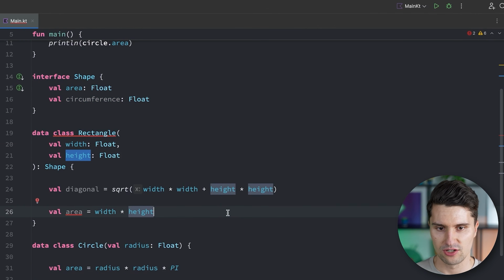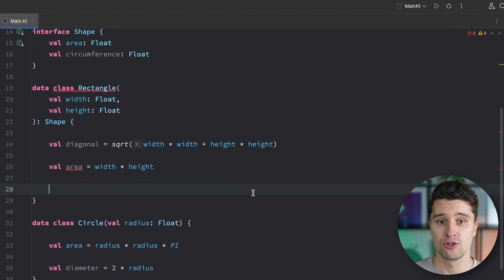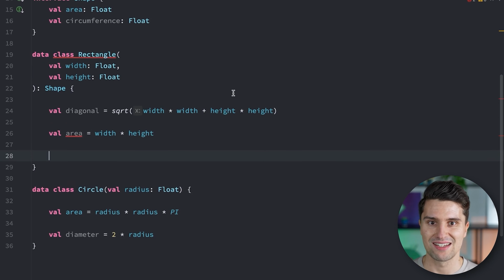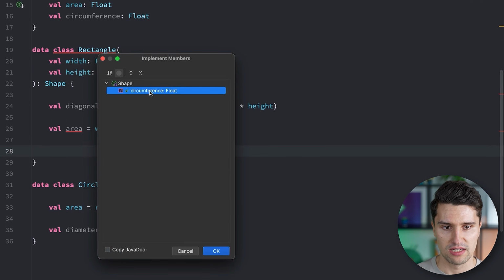And in these JetBrains IDEs, there's a cool shortcut to automatically implement or come up with implementations for all these fields that we would need to implement to conform to this interface, by hitting Command and I. So if we do this, then you can see here's the circumference.